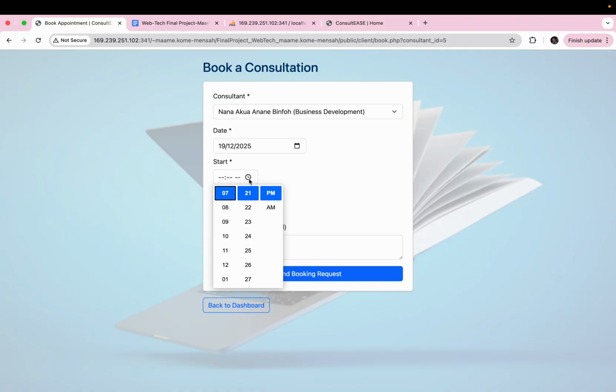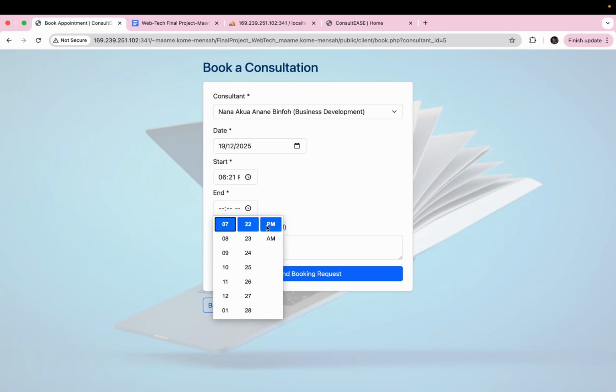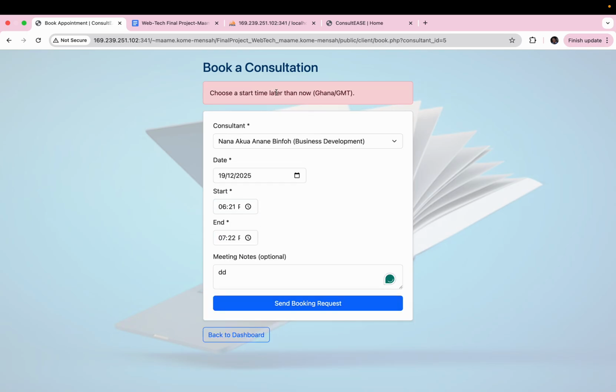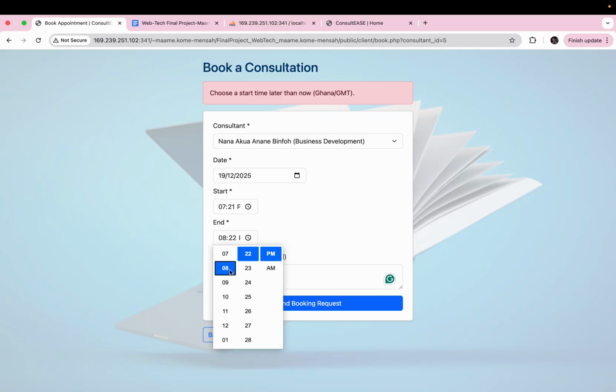Now it works according to GMT, so you cannot pick a start time that has passed. Let's see what happens when you do that. So let's do something like this, and then just type anything. Now it will tell you that you should choose a start time later than now. So my system actually checks for all of this. Right, so we go on, let's just pick any time that works, and then we send a booking request.